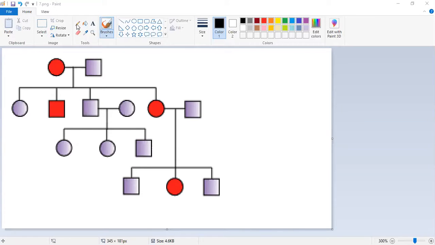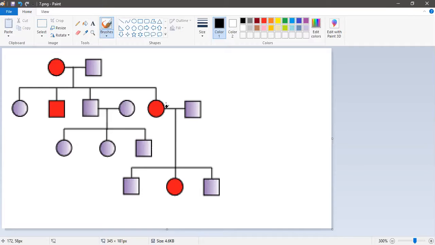Okay, let me tell you. Autosomal dominant is a trait that is dominant, means it will not skip any generation. If you see here, in the parents there is an affected individual, in the first generation also affected, this one also affected. This red colored is the affected individual.